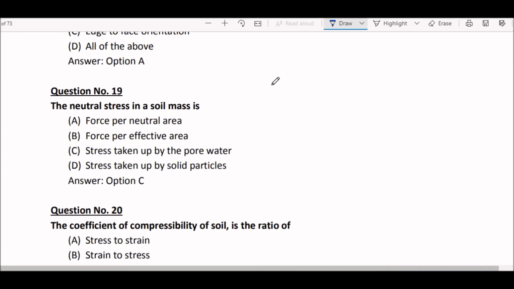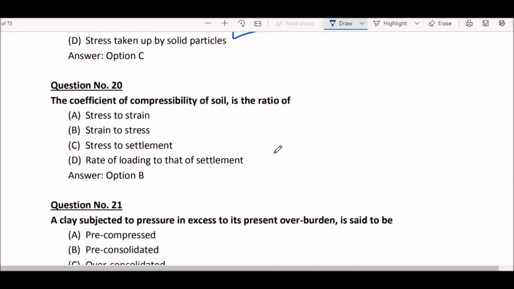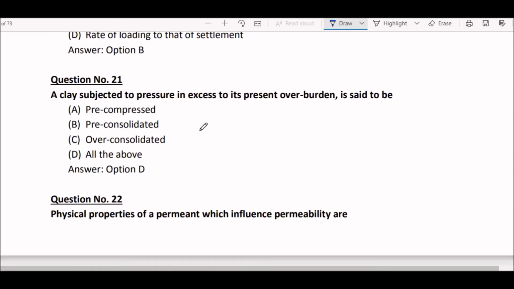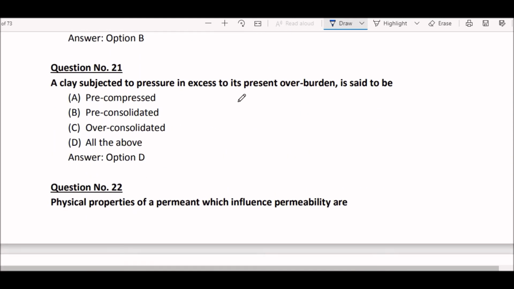Next question. The neutral stress in a soil mass is the stress taken up by the pore water. Okay, so the right answer here is option C. Next question. The coefficient of compressibility of soil is the ratio of strain to stress. Option B. Next question. A clay subjected to pressure in excess of its present overburden is said to be pre-compressed, pre-consolidated and over-consolidated. So the right answer here is option D, all of the above.